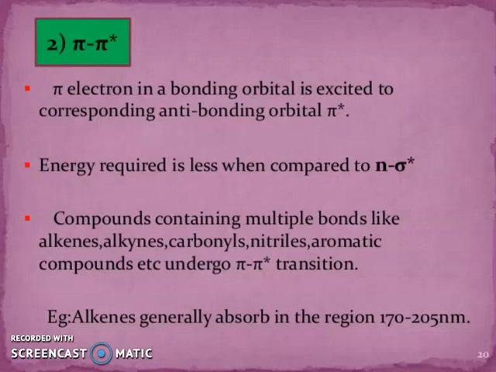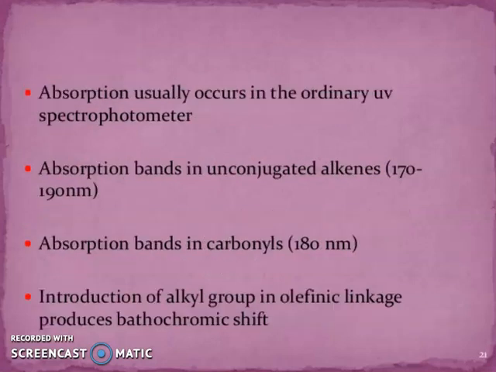undergo pi to pi star transition. Example, alkenes generally absorb in the region 170 to 205 nanometers. So absorption usually occurs in the ordinary UV spectrophotometer. Absorption band in conjugated alkene, absorption band in carbonyls. Introduction of an alkyl group in an olefinic linkage produces a bathochromic shift.